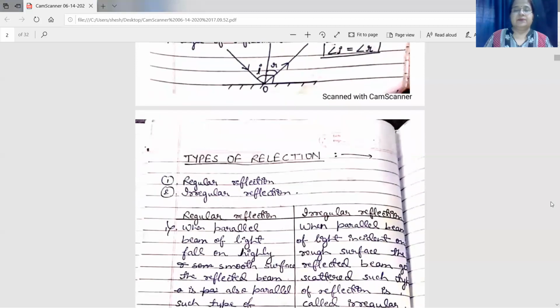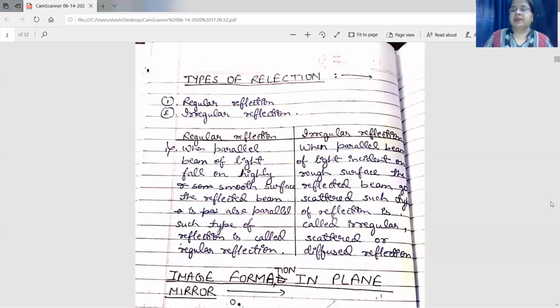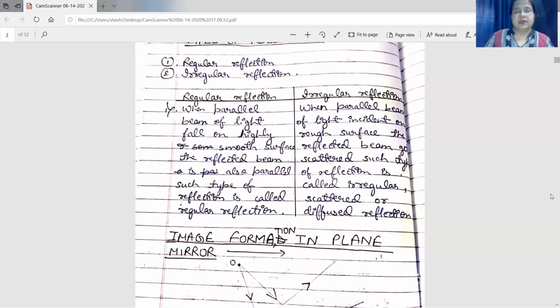Now, types of reflection. There are two types of reflection, regular and irregular reflection. Regular reflection: when a parallel beam of light falls on a highly polished surface, the reflected beams are also parallel. Such type of reflection is known as regular reflection. This will take place on a highly smooth surface. So we can say when a parallel beam of light falls on a highly smooth surface, the reflected beams are all parallel to each other. Such type of reflection is known as regular reflection. It produces glare in the eye.